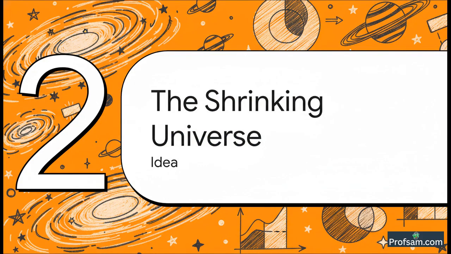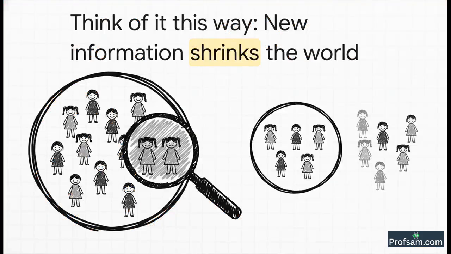To understand this properly, I want you to imagine a simple trick I like to call the shrinking universe idea. At first, just imagine our universe of all possibilities is massive. But when we get a new piece of information, a condition, our universe of possibilities instantly shrinks. We are no longer looking at everyone. We're only looking at a specific group that fits our condition.